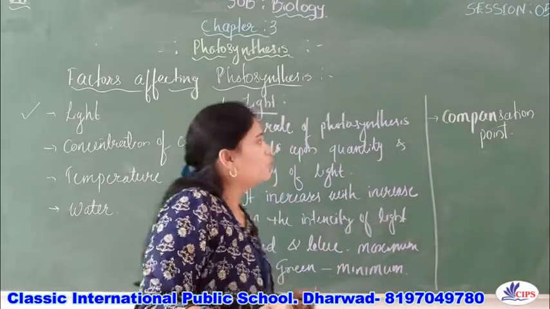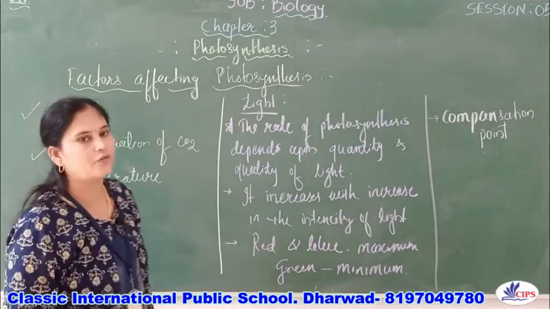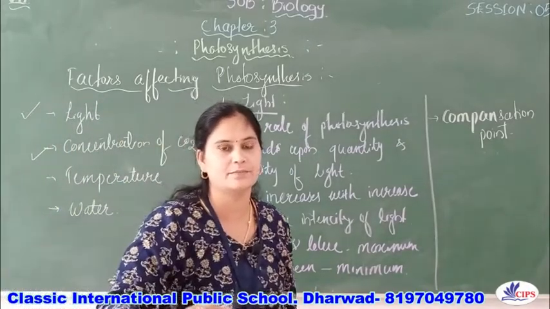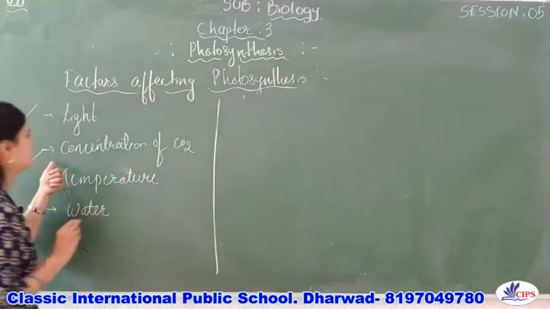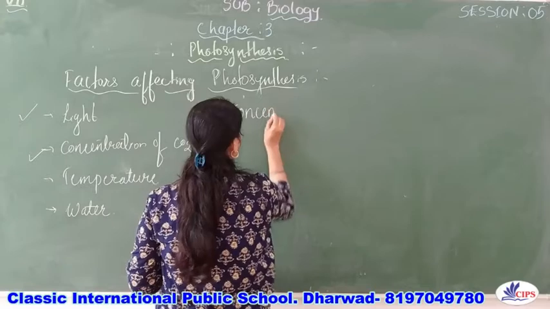Now, next we will move to another factor, that is concentration of carbon dioxide. So now the second factor is concentration of carbon dioxide.